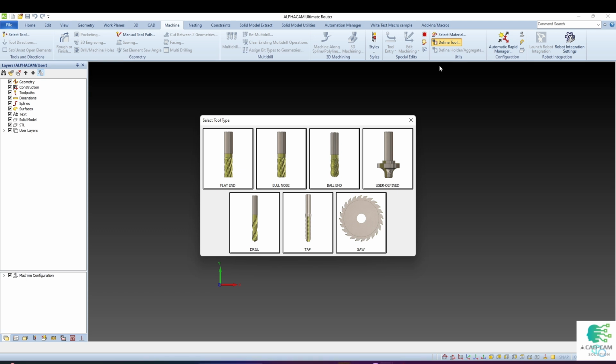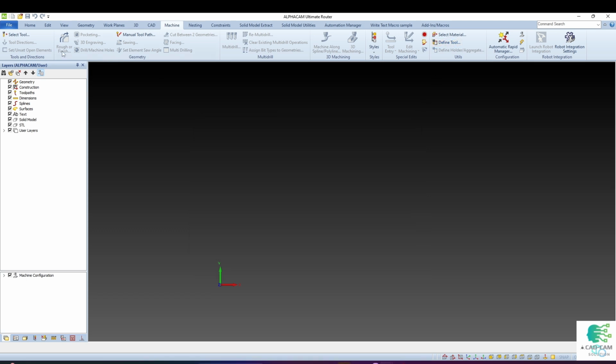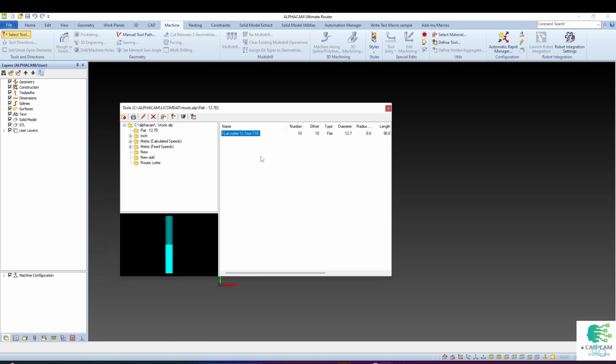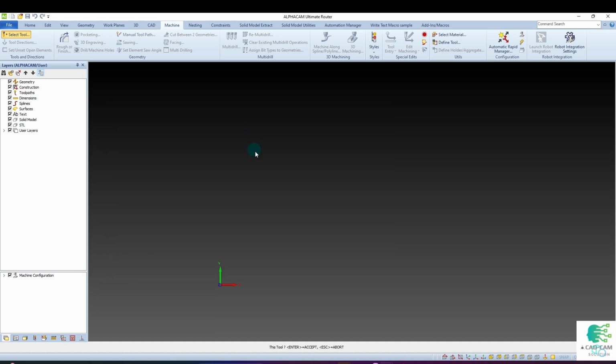Follow the same strategy to create other types of tool. To use the new tool, press the Select Tool button and double-click on the tool. And then click anywhere on the screen.